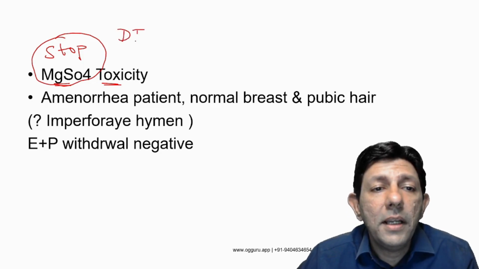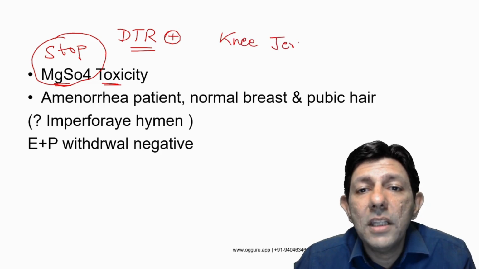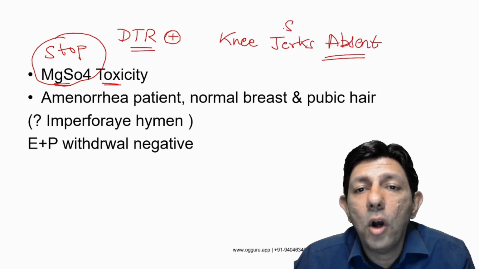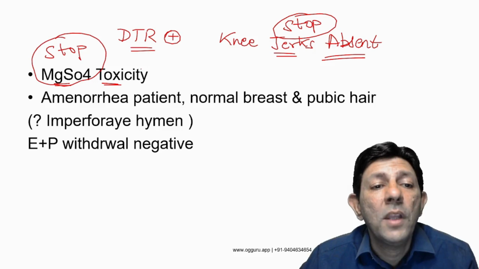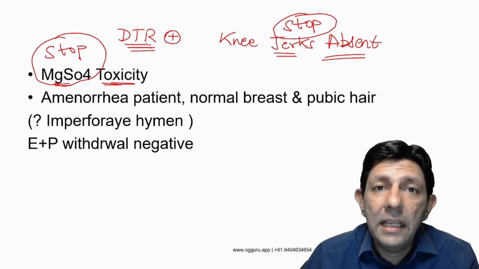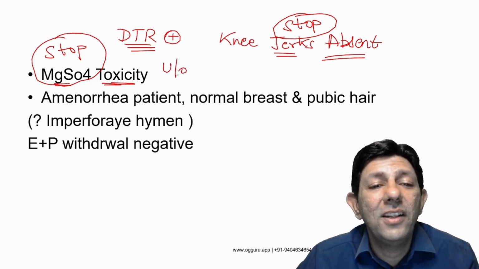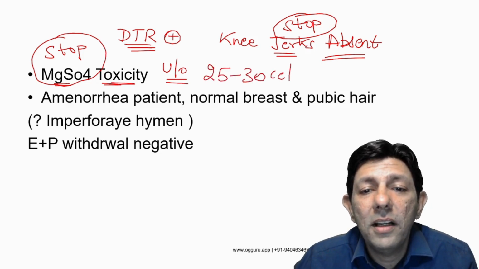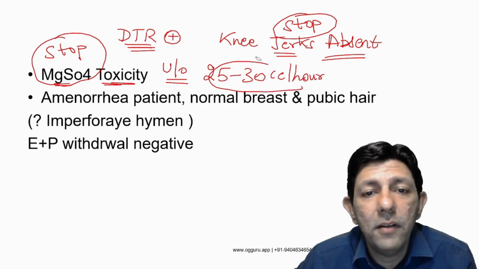In the question, the student clearly told me that, sir, deep tendon reflexes were present. So knee jerk should be absent, because if the knee jerks are absent, then I will stop the MgSO4. Knee jerks absent is one of the signs of magnesium sulfate toxicity. What was the urine output they gave, children? 25 to 30 cc per hour.